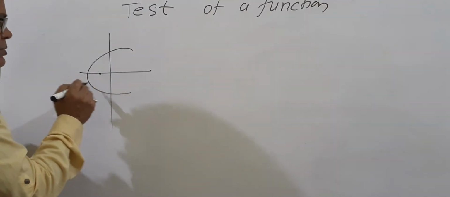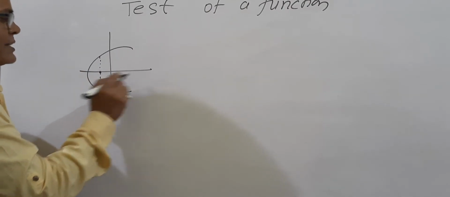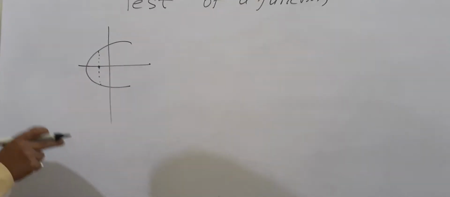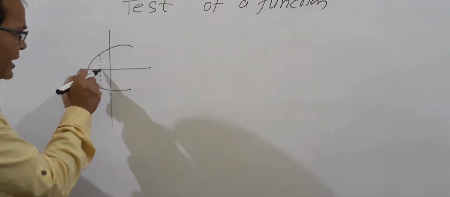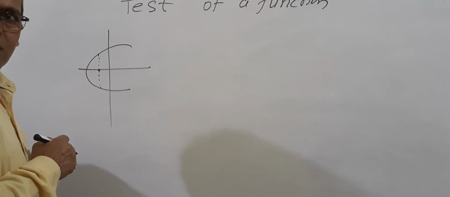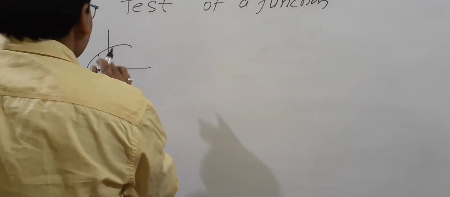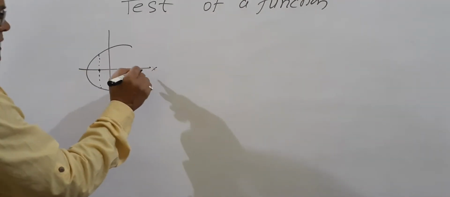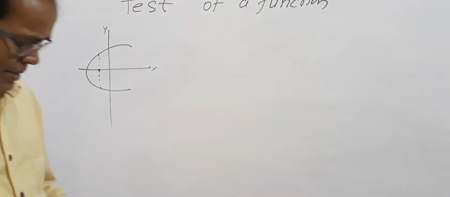Suppose it is -2. -2 has two values in y. X is the domain. X is always independent, so x is the domain. So the domain has two codomain values. So this diagram, if it is x and y, is not a function.